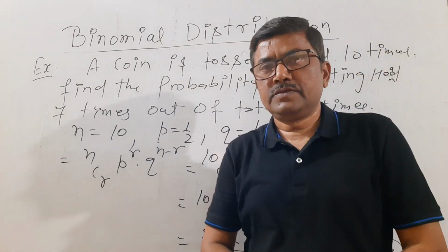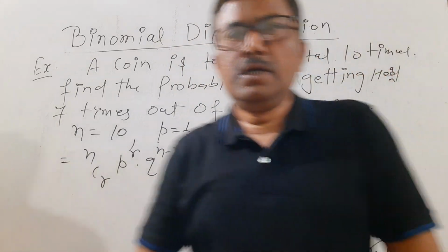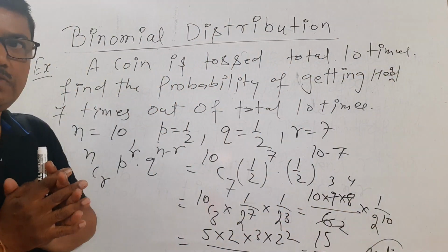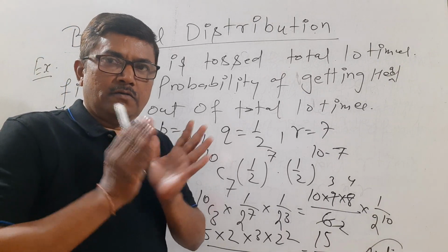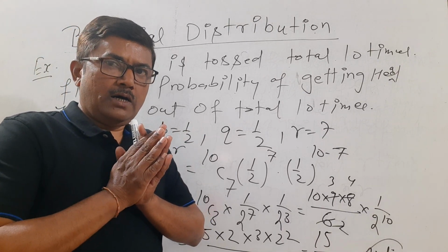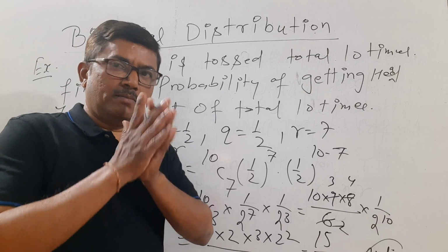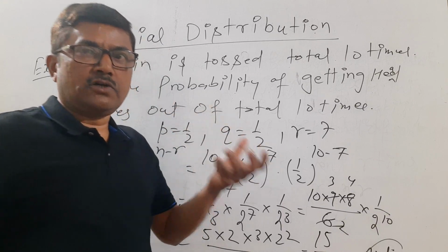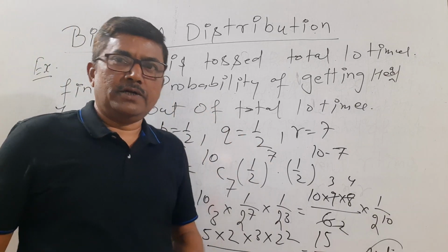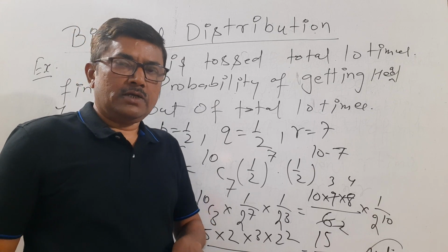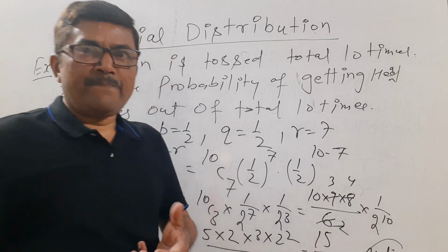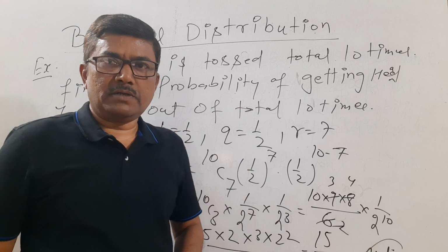I think now you have understood the concept of binomial distribution very well. Now I will take one more example so that this concept could be more clear to you. If there is any doubt, by our second example, everything will be clear to you.